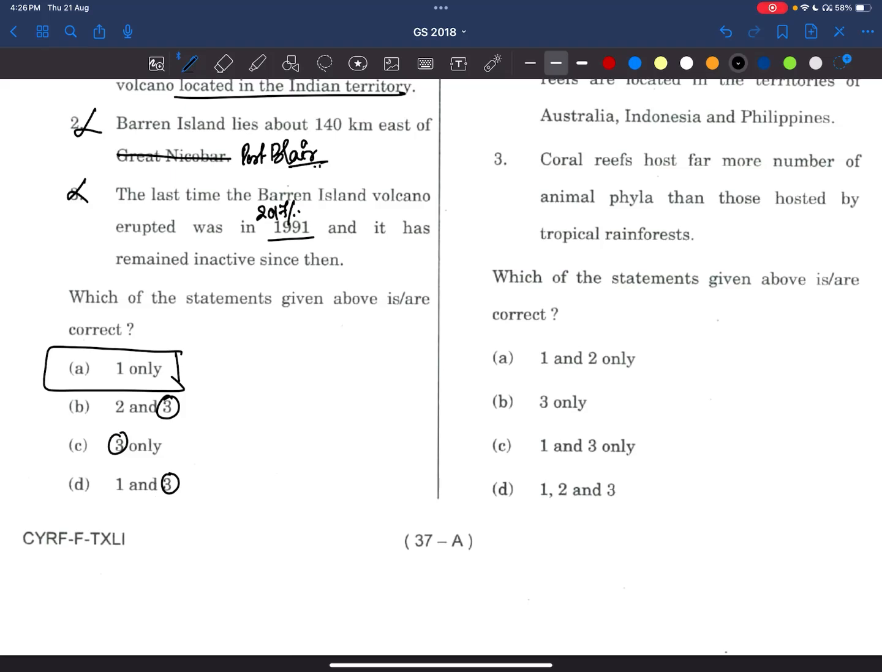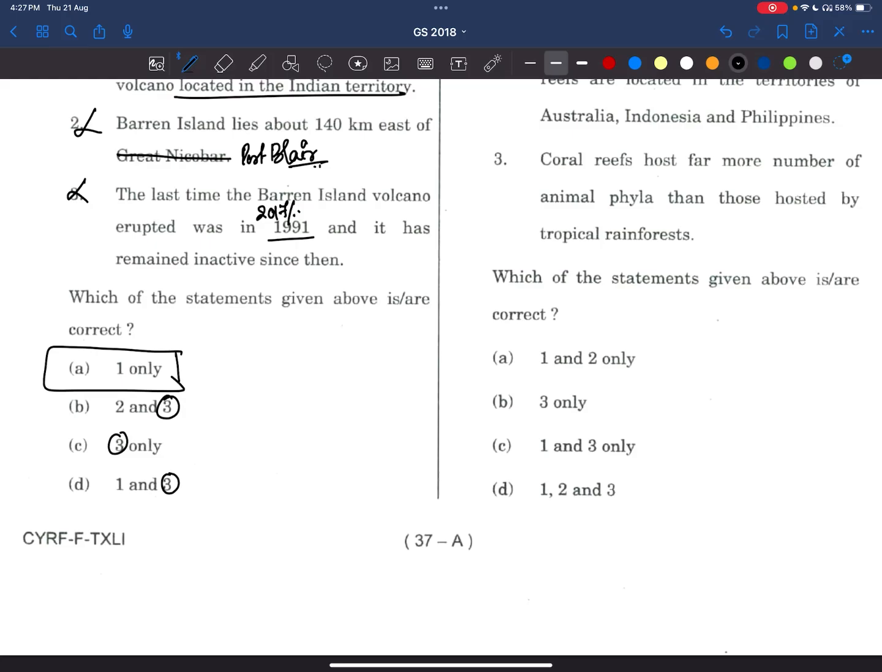Let's try to do mapping of the Andaman Nicobar Islands. This type of Barren Island is there, no? Like that only we will try to do. The most important places, right? And whichever places are in news regarding Andaman Nicobar will also become very important, right?